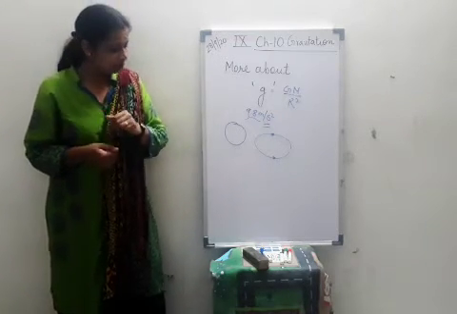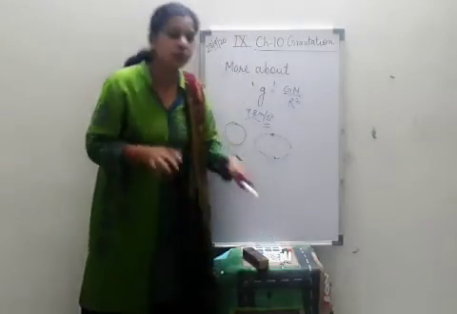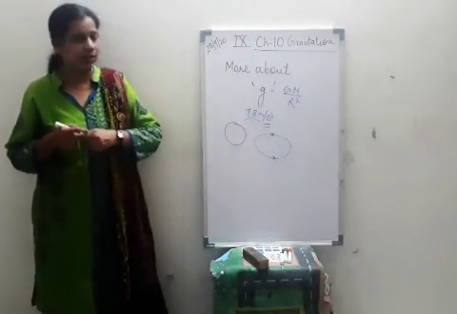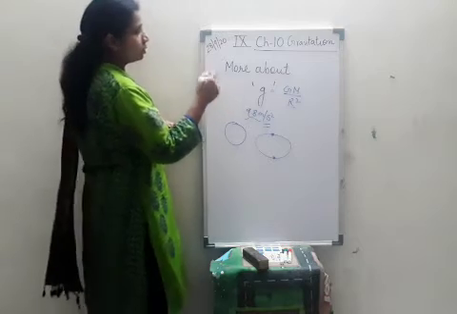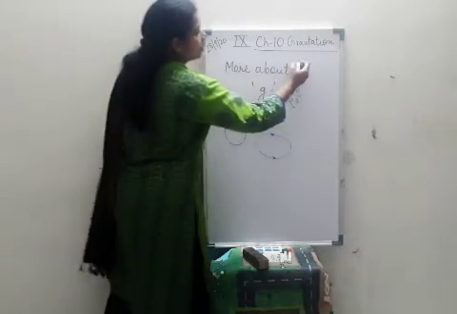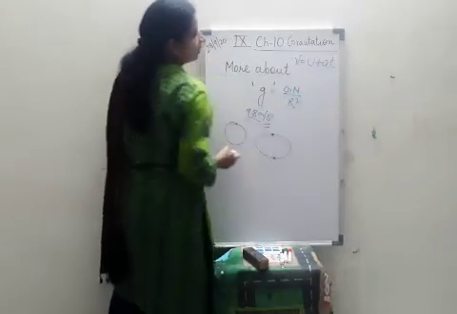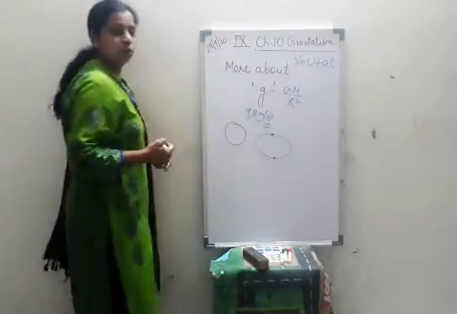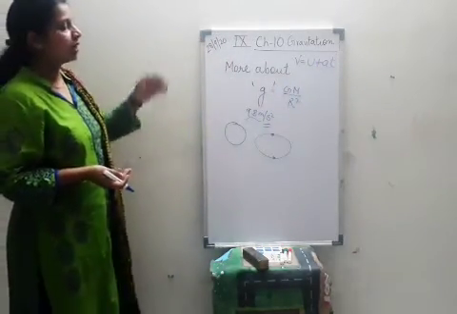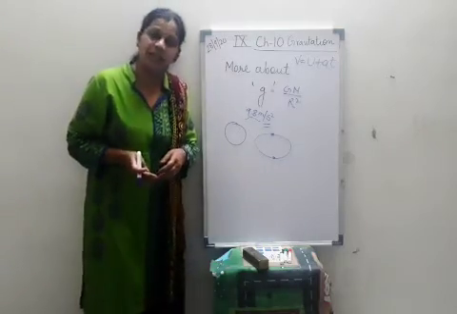One more thing I want to tell you here is, you have equations of motion. Three equations of motion you have. The first one is V equal to U plus AT, and then the other two: S equal to UT plus half AT square, then V square minus U square equal to 2AS.